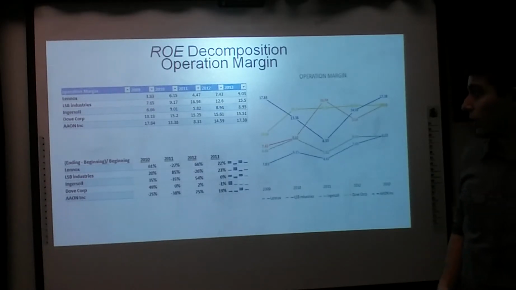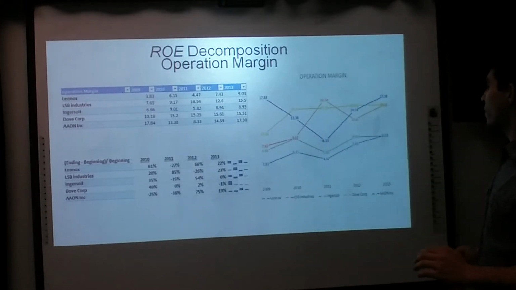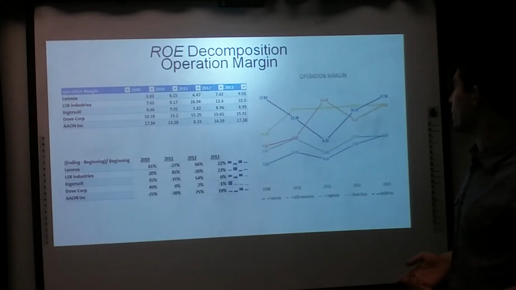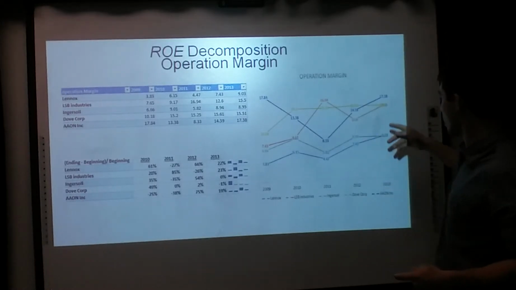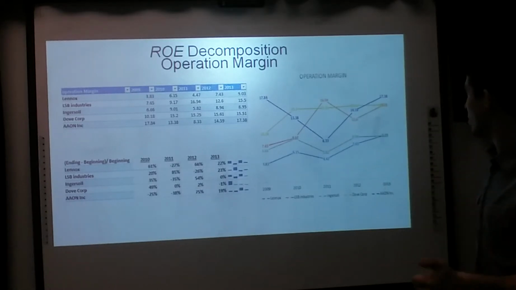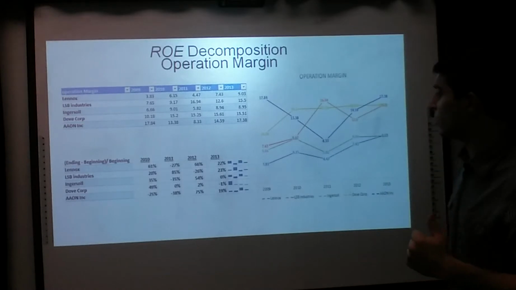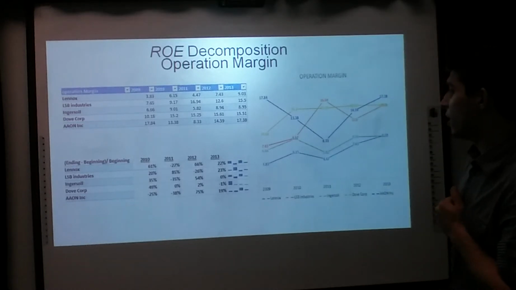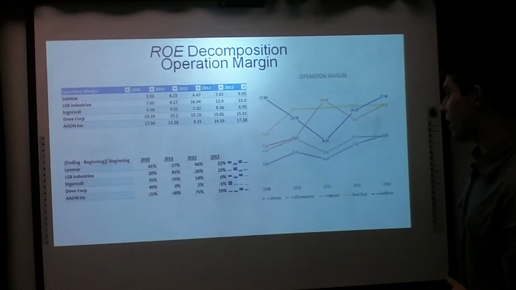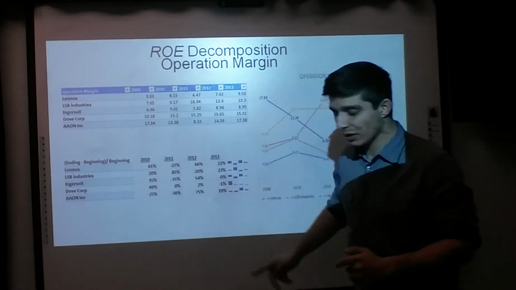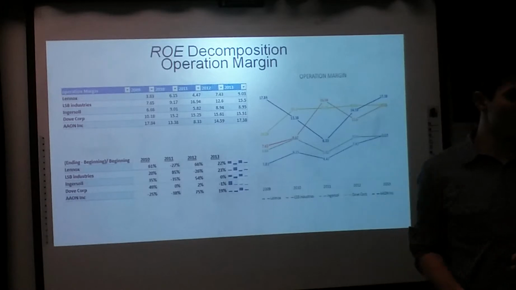decision on it. And let's move on to operation margin. This is again management's position into what they're doing in the company. And we noticed Aon as the number one choice, so we're going to choose them as number one. And we put it in percent form like we did previously. And we noticed that actually Dove Corporation is not bad. 1% in 2013 decrease. So we're going to choose them as number two.